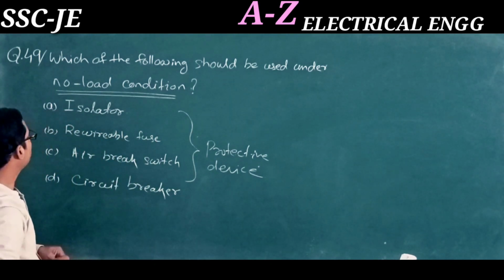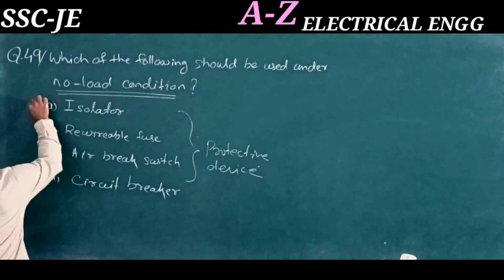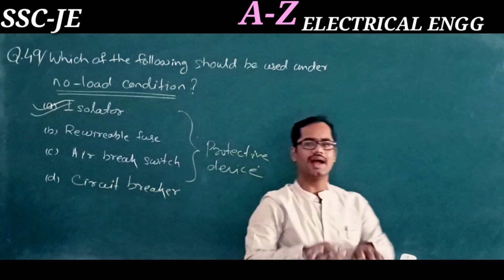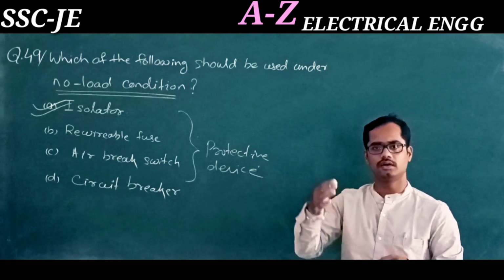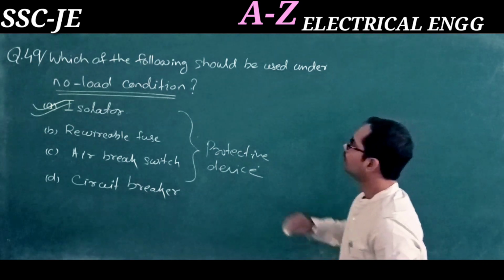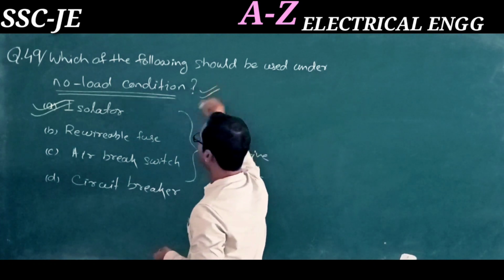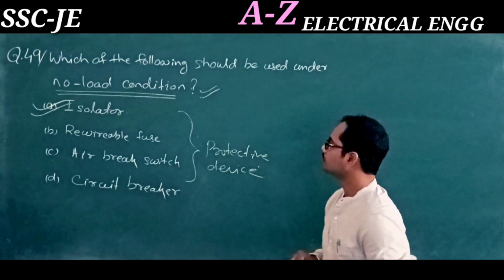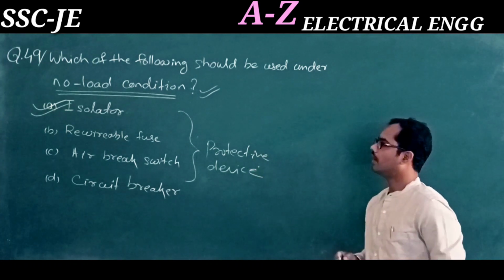Under no load condition, the correct option is A, isolator. The isolator will isolate the circuit breaker from the supply. It is used under no load condition, and it is present before and after the circuit breaker. So the correct answer is option A, isolator.